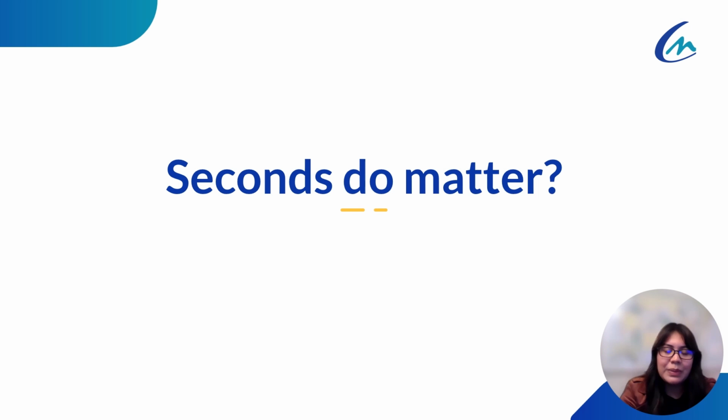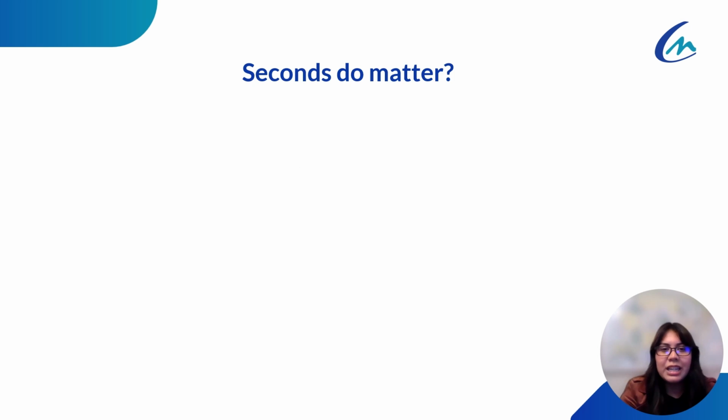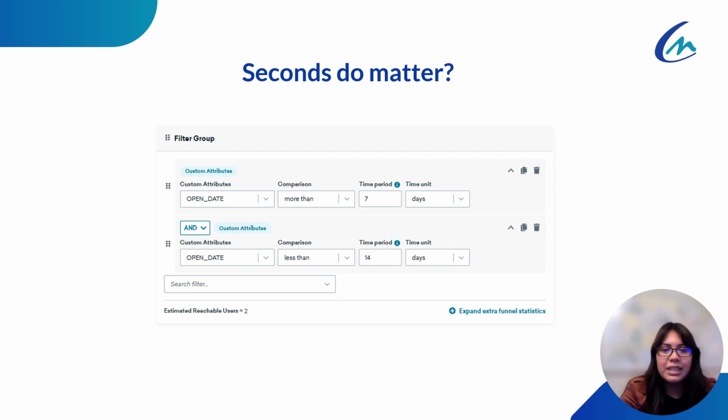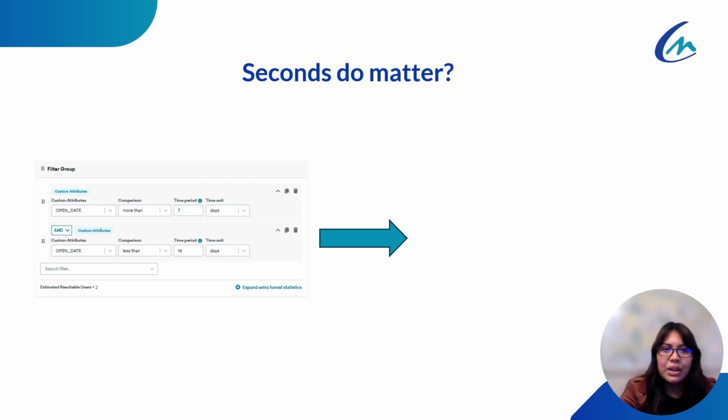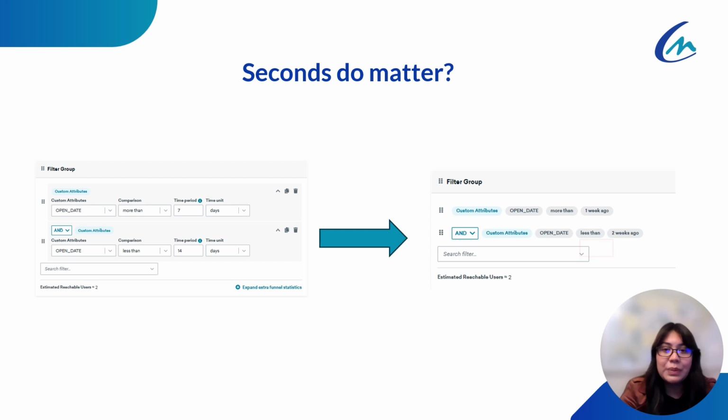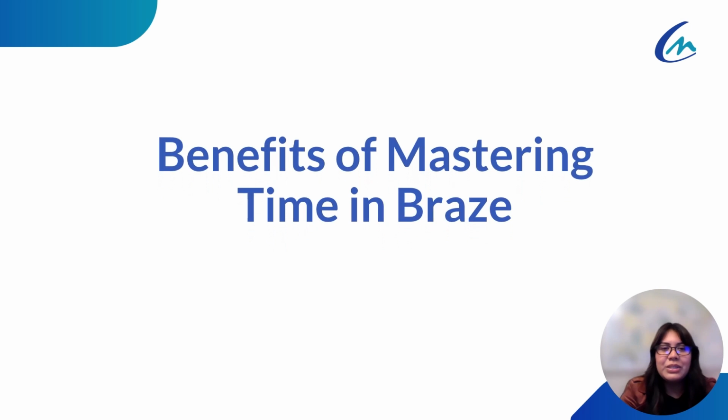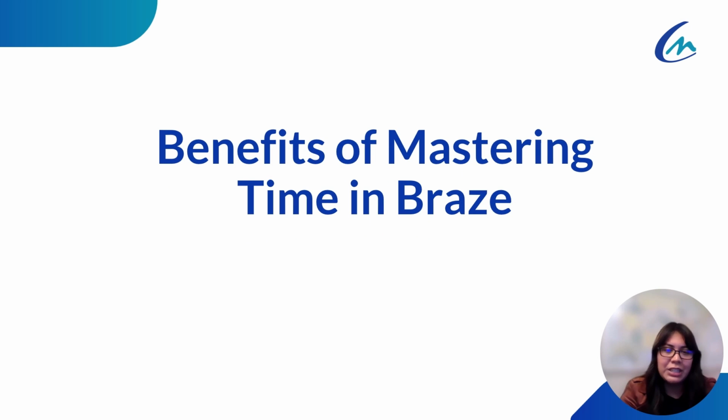As you begin to make your own calendar-based segments, you may notice that in Braze, seconds do matter. So let me explain to you how Braze handles these time units. When you enter time periods like 7, 14, or 21 days ago, you'll see that in Braze, it would automatically convert it into weeks. But don't worry, that's supposed to happen. This is because Braze calculates time in seconds behind the scenes. So there you have it, 2 key quirks of time-based segmentation in Braze.